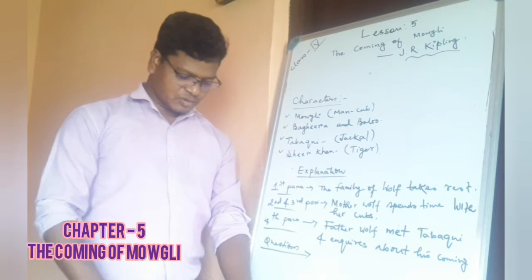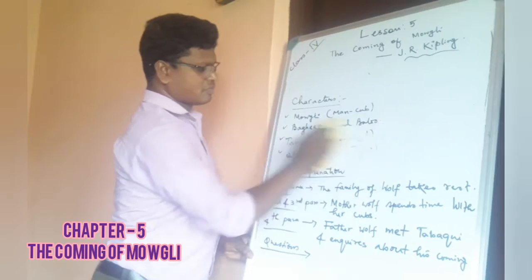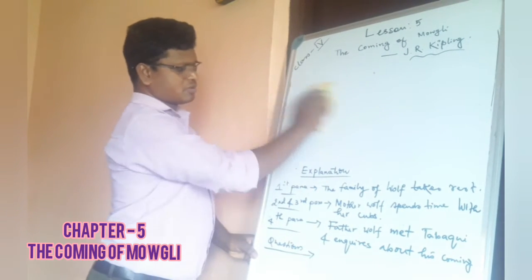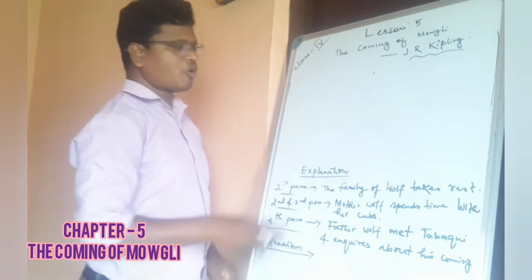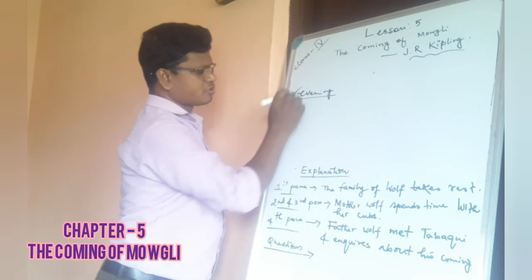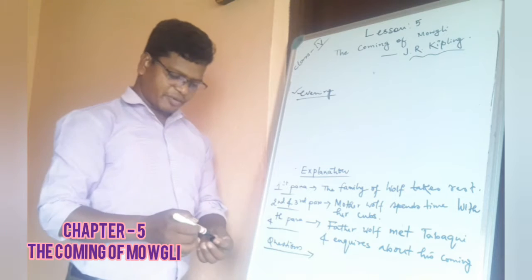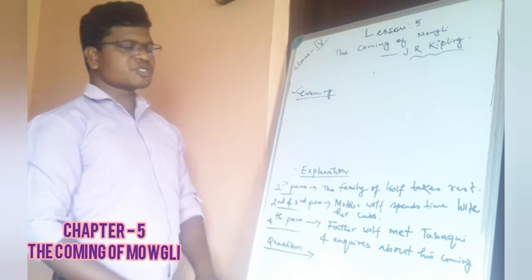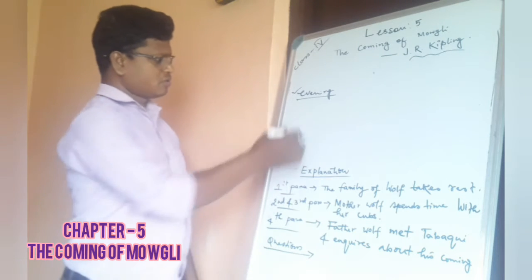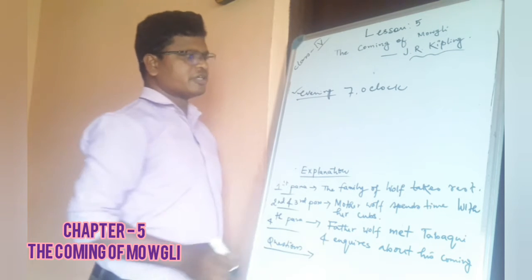It was 7 o'clock of a warm evening. So what is the time when this story happens? It is the time of evening. This scene is actually taking place where? In the jungle. The time is 7 o'clock. Just remember, 7 o'clock in the evening.